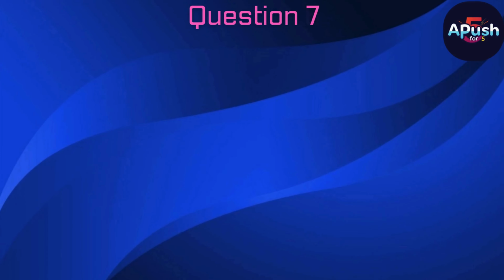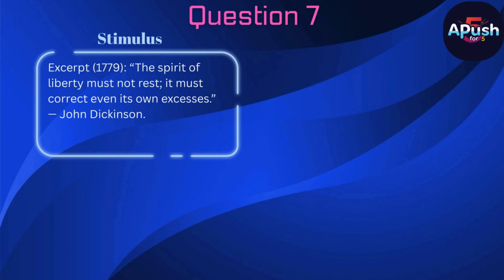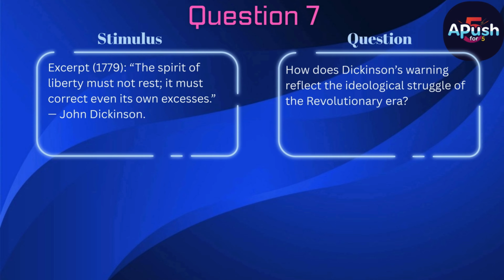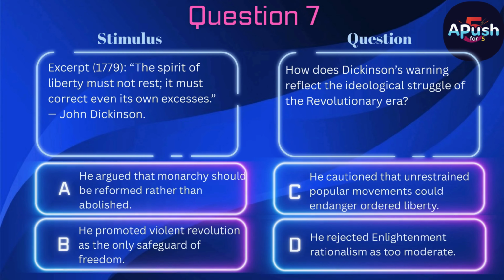Question 7. Stimulus. Excerpt, 1779. "The spirit of liberty must not rest. It must correct even its own excesses." John Dickinson. Question. How does Dickinson's warning reflect the ideological struggle of the Revolutionary era? A. He argued that monarchy should be reformed rather than abolished. B. He promoted violent revolution as the only safeguard of freedom. C. He cautioned that unrestrained popular movements could endanger ordered liberty. D. He rejected Enlightenment rationalism as too moderate.